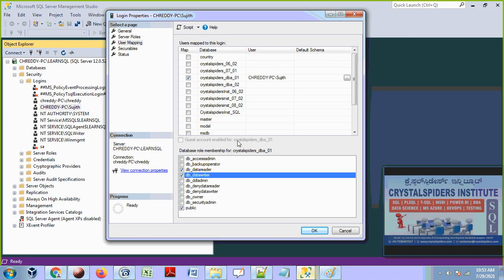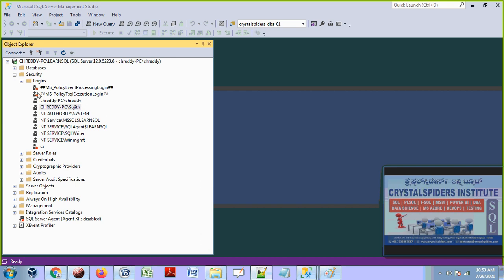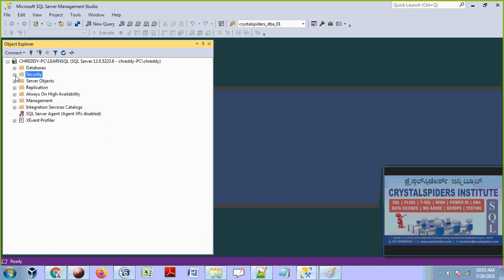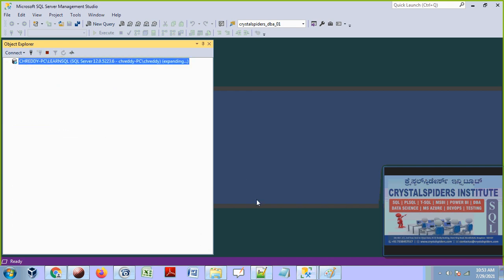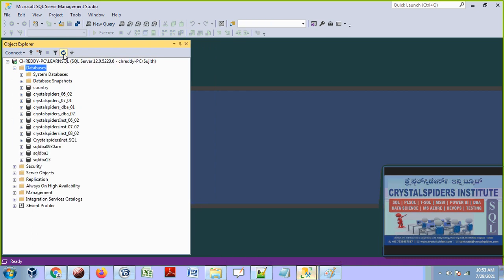So now finally they want to perform only read operations. That means they can run only the select command, but not insert, update, delete. So let's say okay. That's it, guys. Now we granted access to Sujit on the database to run only select commands. That means they can only read the data from the tables, but they can't do any other activities. They can't create tables, they can't insert, they can't update, they can't delete. So now let's go to that DBA1.